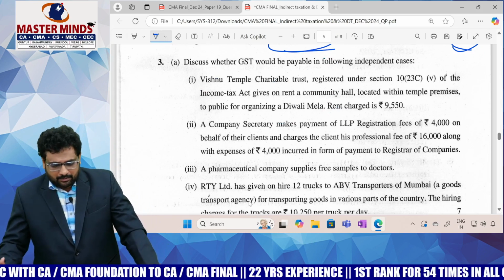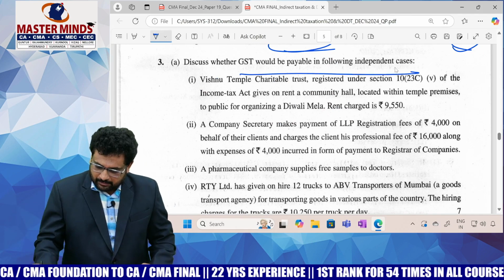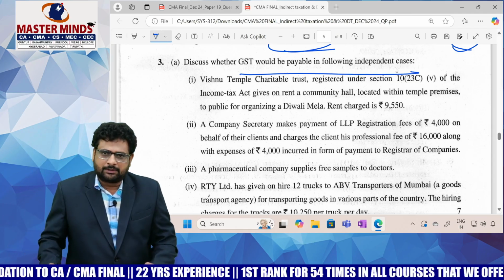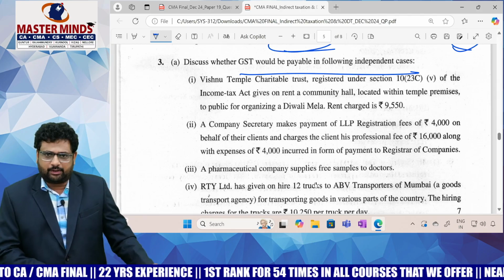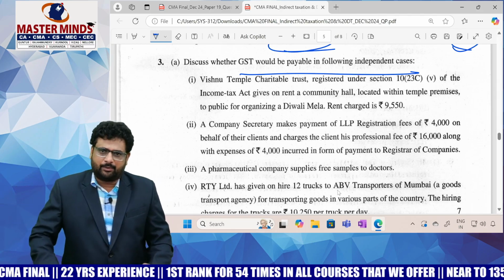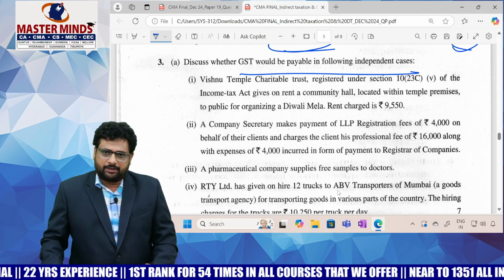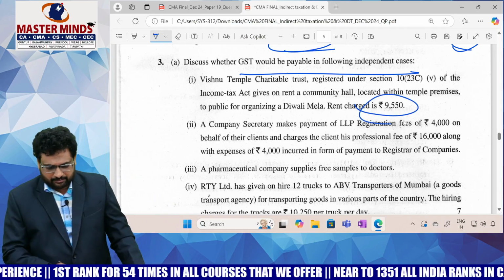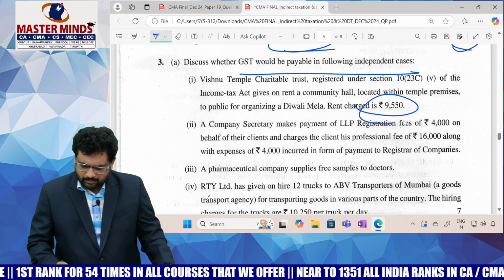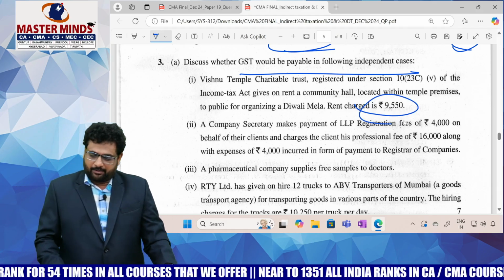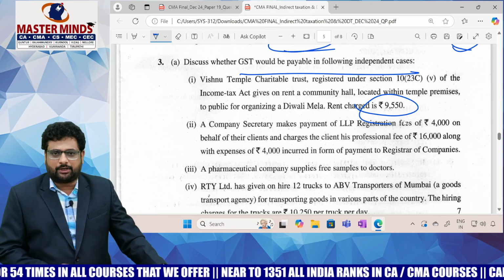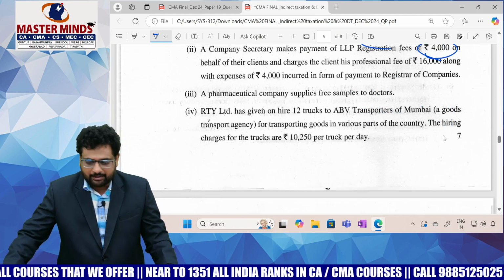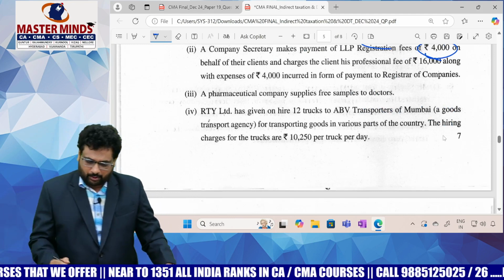Third one, discuss the GST payable in the following independent cases. Vishnu Temple Charitable Trust, registered under 12AA of the Income Tax Act, has given on rent a community hall located within the temple premises for organizing a Diwali Mela. I think this relates to the exemptions chapter. And a company secretary makes the payment of LLP registration fee of 4,000 on behalf of the clients. I think this is also exemptions, registration fee, exempted supply, that 4,000.